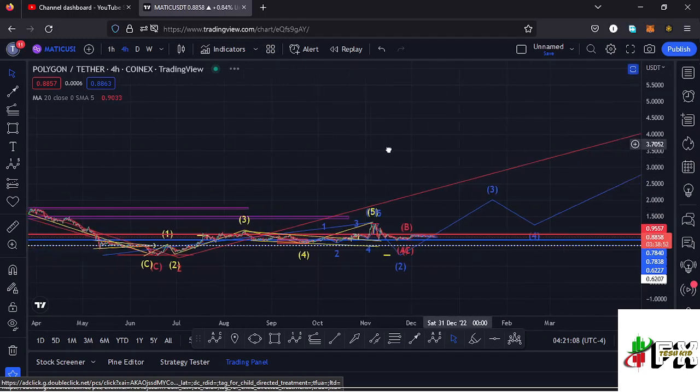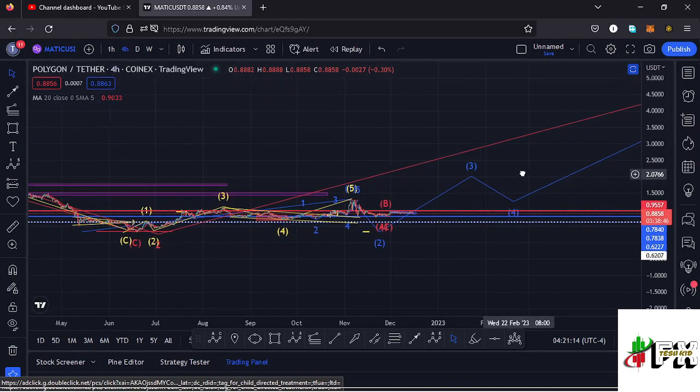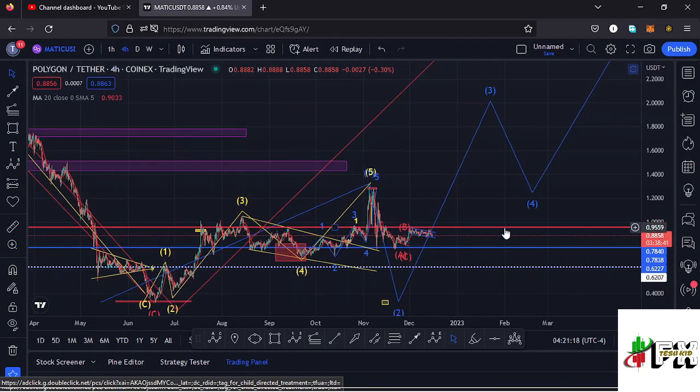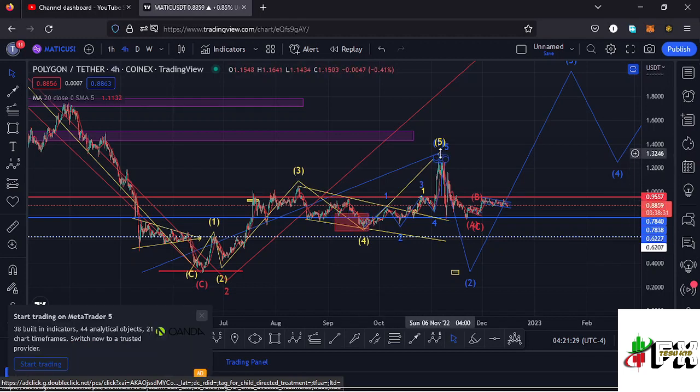Here on the 4-hour chart, you can see I have this Elliott wave structure in blue, where I believe this is a fractal wave in formation within that higher Elliott wave count 3, and that is because of its impulsive nature. In the formation of this Elliott wave structure in blue, we have completed the formation of that first wave to the upside, and that is after seeing this Elliott wave structure in yellow over here, having that wave 5 completing the formation of that higher Elliott wave count 1.